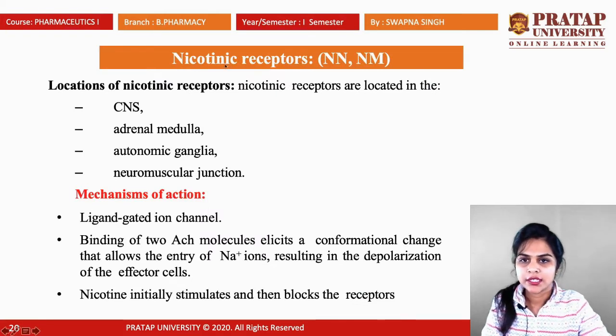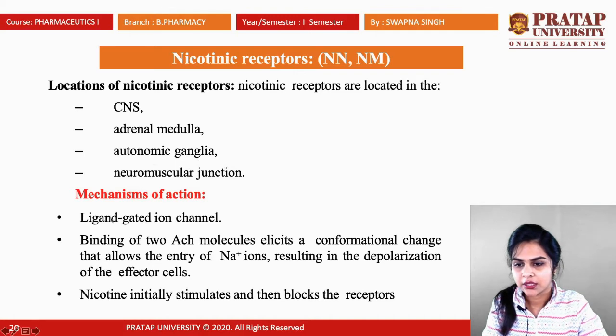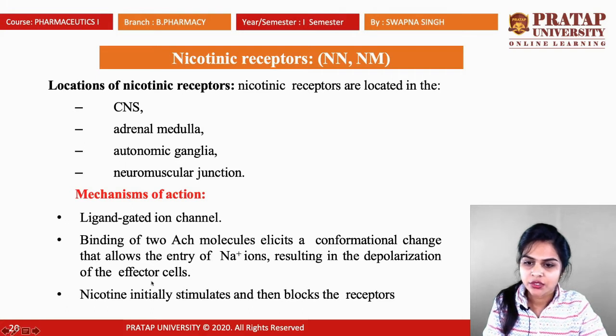Next is the nicotinic receptor. There are two kinds, NN and NM. The locations of the nicotinic receptor are the CNS, adrenal medulla, autonomic ganglia, and neuromuscular junction. Mechanism of action of the nicotinic receptor: this is a ligand gated ion channel, and binding of two acetylcholine molecules elicits a conformational change that allows the entry of sodium ions, resulting in depolarization of the effector cell. And nicotine initially stimulates and then blocks the receptor. So this is the mechanism of action.